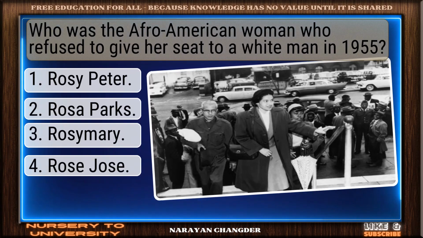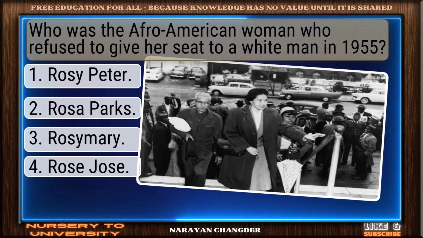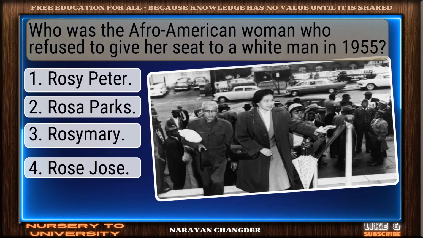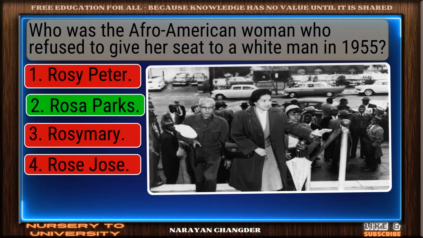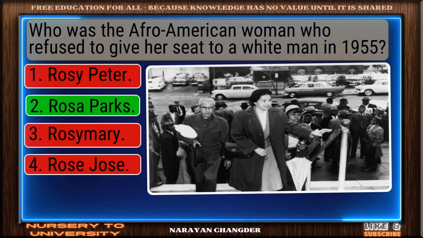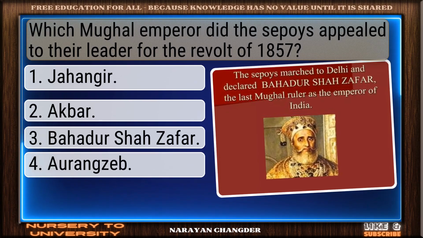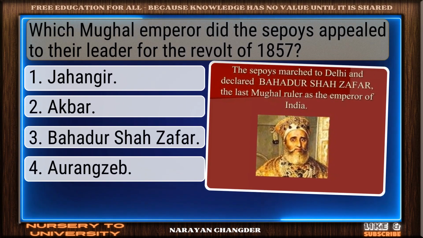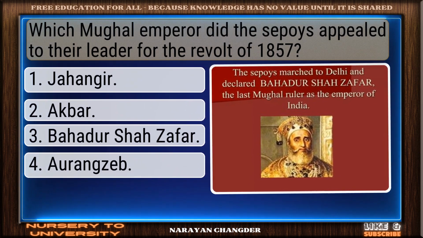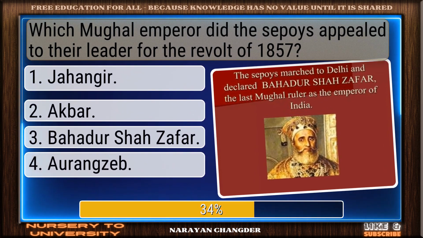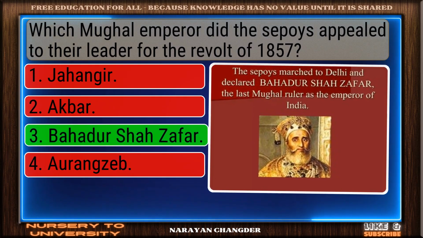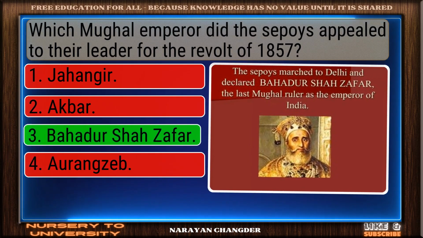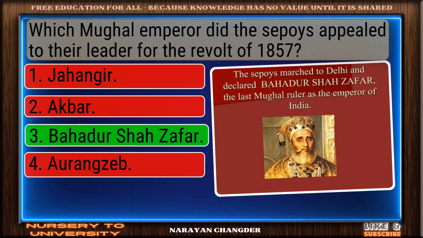Question number 38. Who was the Afro-American woman who refused to give her seat to a white man in 1955? Excellent. Rosa Parks is a brilliant choice. Question number 39. Which Mughal emperor did the sepoys appeal to as their leader for the revolt of 1857? Exactly. Bahadur Shah Zafar makes sense, and it is the right choice.